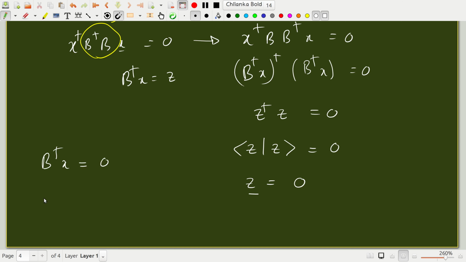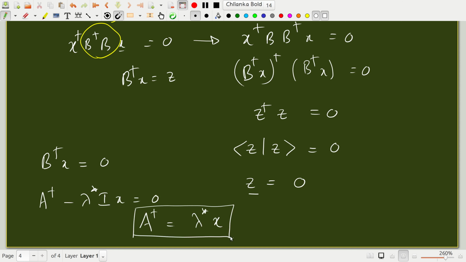Okay, or what is B dagger? A dagger minus lambda star I, times x is 0, right? Or A dagger x is equal to lambda star x. Okay, so first thing, we have assumed that A is a normal matrix, I'm sorry about this, there has to be x here. That is, A is normal, that is A dagger A is A A dagger. This is the definition of a normal matrix.